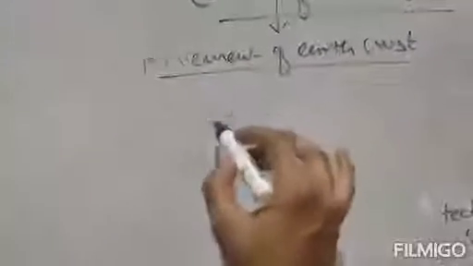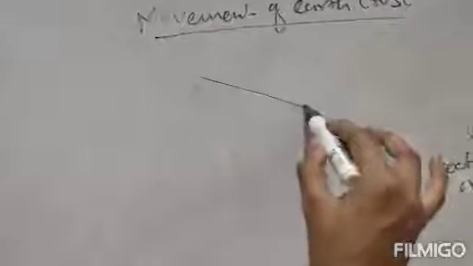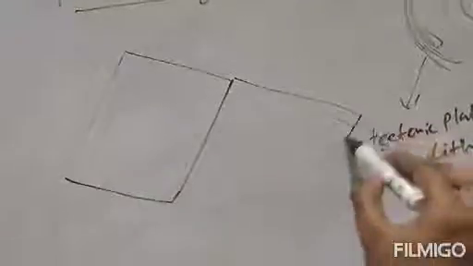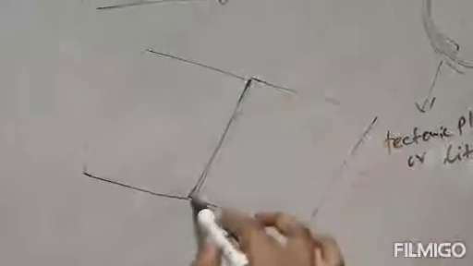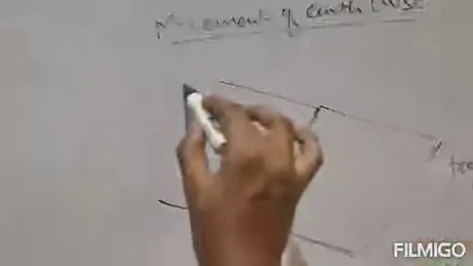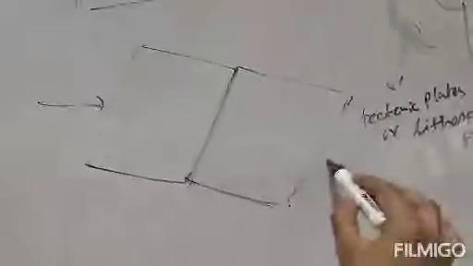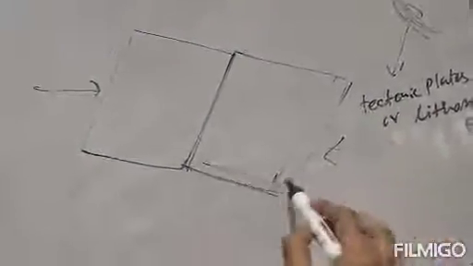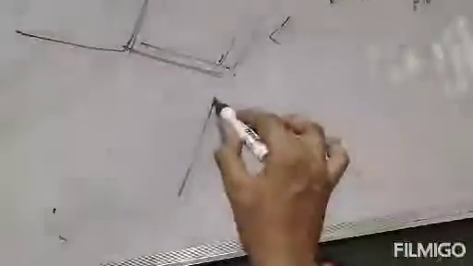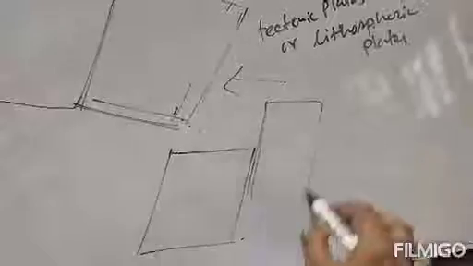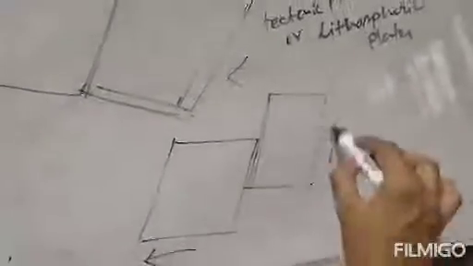See, if we draw the tectonic plates diagrammatically, suppose these are the tectonic plates. Clear? They join to one another like this. These are the tectonic plates. One is here and another one is there. This is the tectonic plates. Clear? Now what happened is that